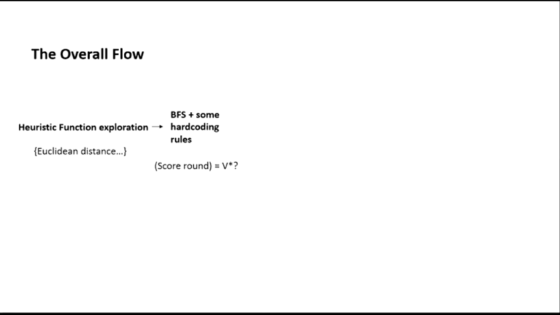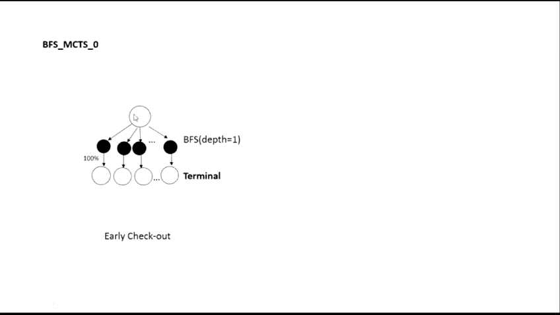We simplified this idea and got the BFS MCTS theory. It uses the BFS idea combined with the MCTS idea. But for MCTS, it will not complete the simulation part after this state. We assume that after we execute the action, the next state is the terminal state. We do an early checkout and get the reward back to the previous state. Then we do a BFS for each available action in this state.